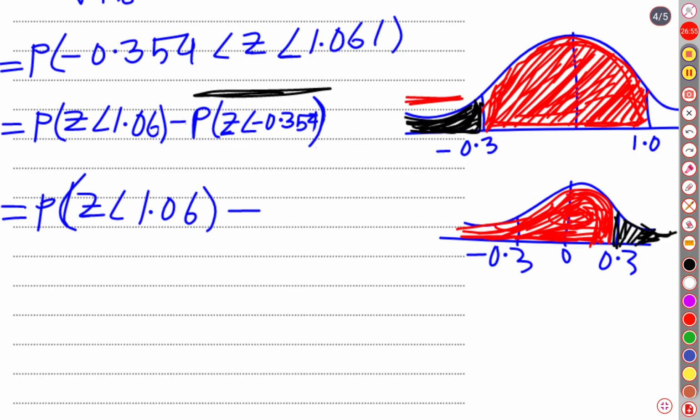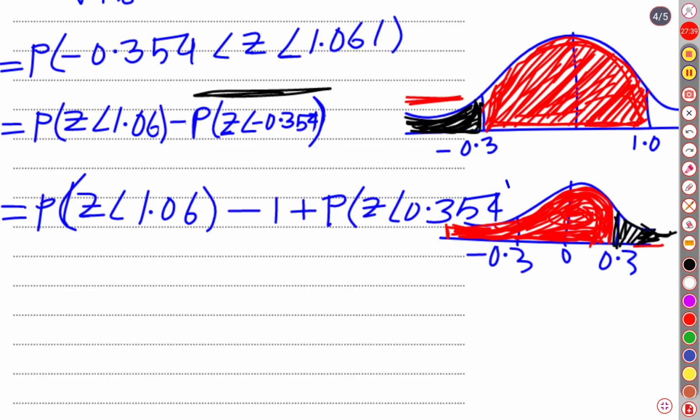This region can be obtained from the whole of the probability. Whole probability means 1. From 1, if we subtract this left side when the z score is 0.3, if we swap the negative z score to the positive z score, then we will find our required probability of this tiny black part. So how to write this? We will write 1 minus the probability when z is less than 0.3.